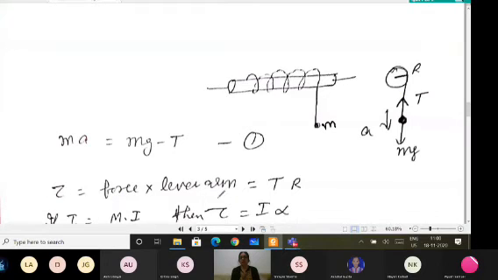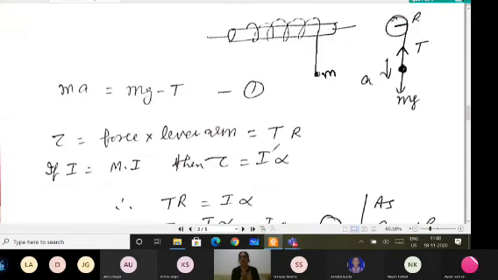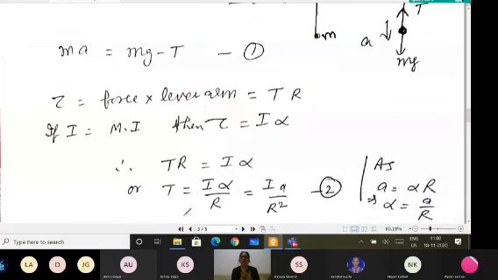So torque equals T into R. If I take I as the moment of inertia, then torque can be written as I alpha. On equating these two, I get TR equals I alpha, so T comes out to be I alpha upon R.